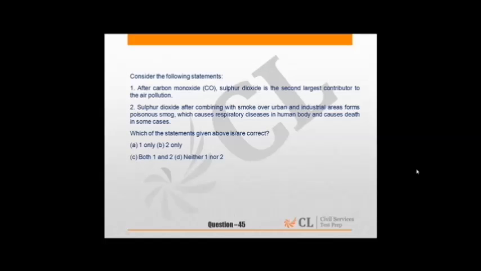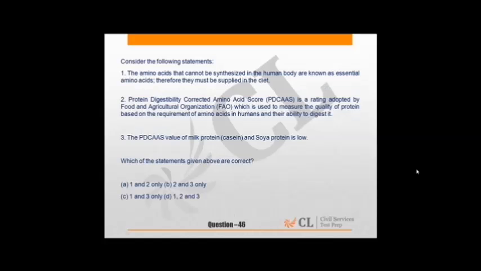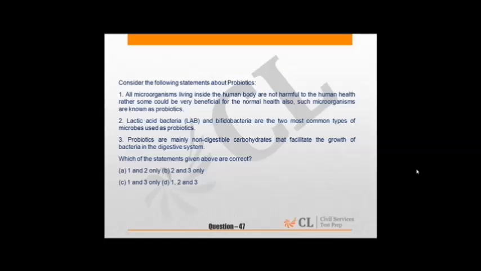Question 45. After carbon monoxide, sulfur dioxide is the second largest contributor to air pollution. This is a correct statement, and the second is also correct. So both are correct statements. 46. This is from science area. 47 is about probiotics. We can say again science, but more application based.